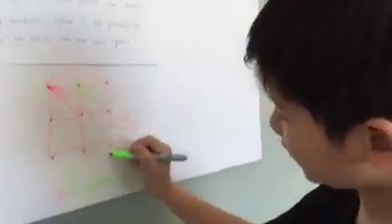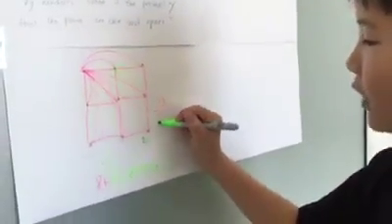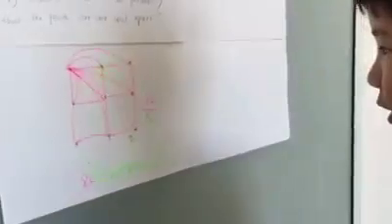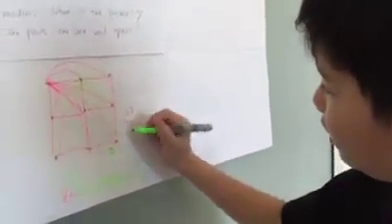So 26 plus 10 is 36. So it's out of 36. And then now we can simplify it. We can just cross out 1, cross out 3.